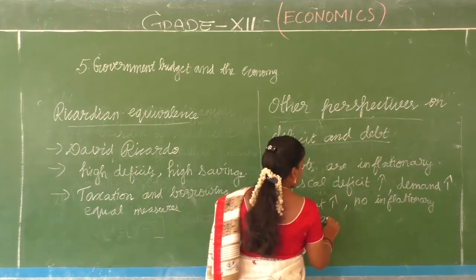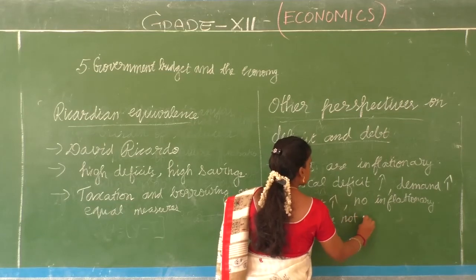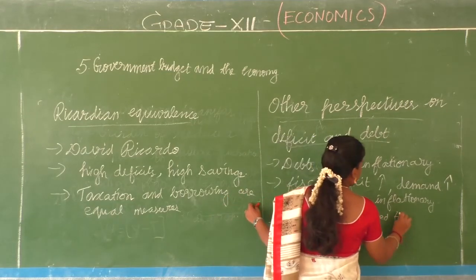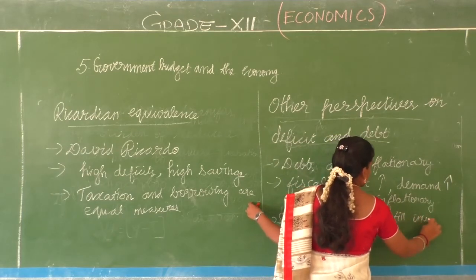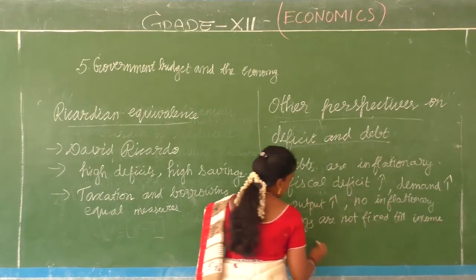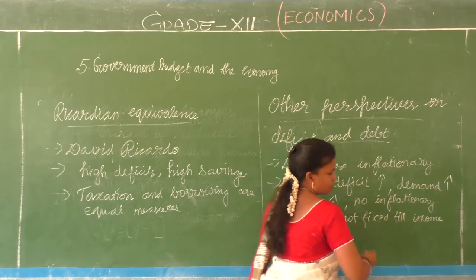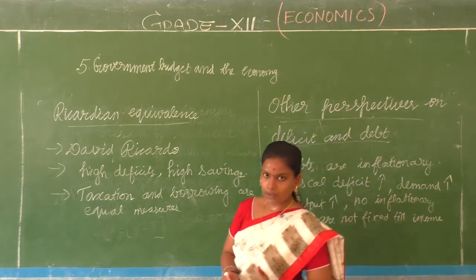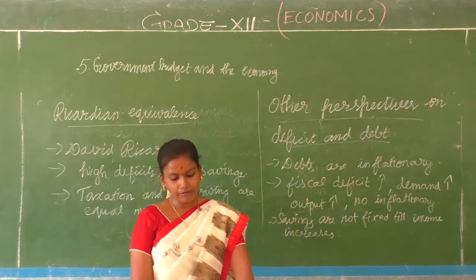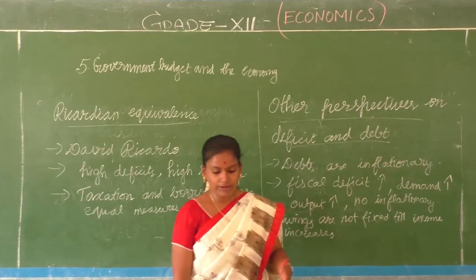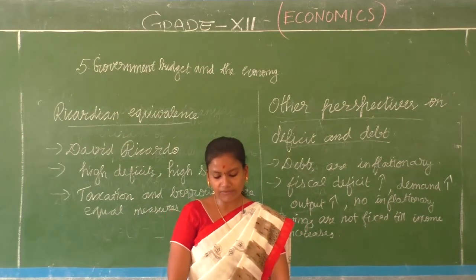Savings are not fixed to a particular level till income increases and adds up. So if government deficits succeed in their goal of raising production, there will be more income and therefore more saving. In this case, both government and industry can borrow more.